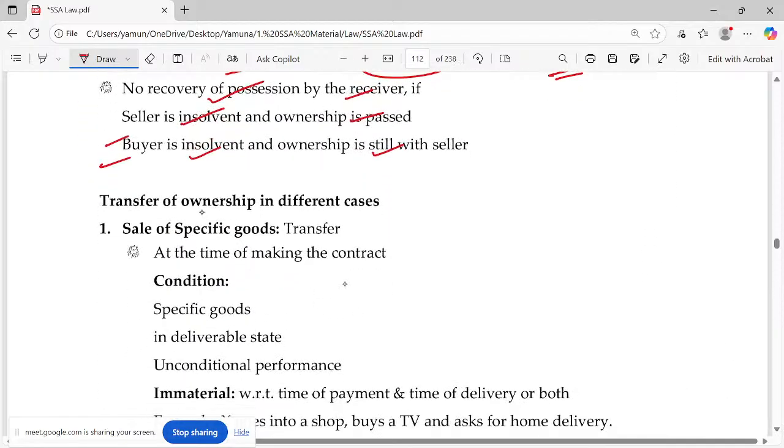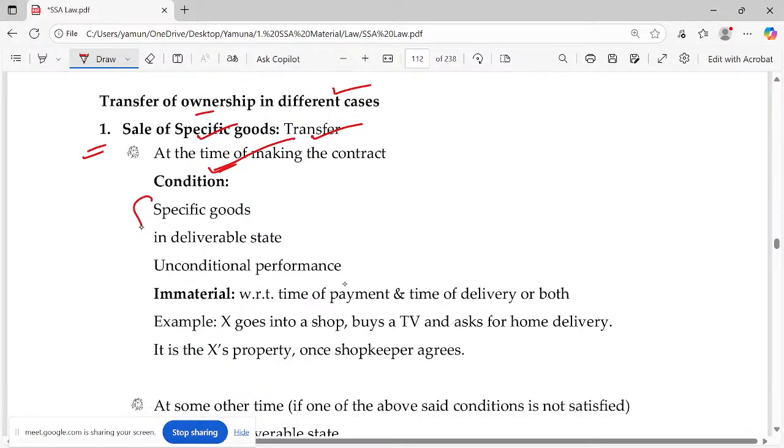So we'll go for transfer of ownership in different cases. First case, if the contract of sale is related to specific goods, yes, you can transfer, right? At the time of making the contract, why specific goods? Because specific goods are the existing goods. Existing goods are ownership of possession of existence level. So automatically it will be transferred immediately at the time of making the contract. But the condition is, it should be specific goods. It should be in deliverable state.